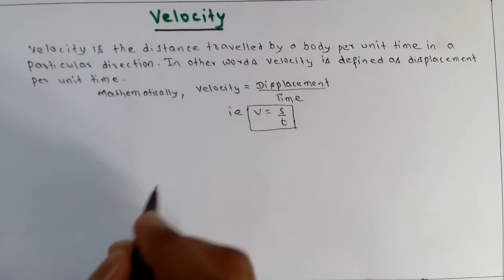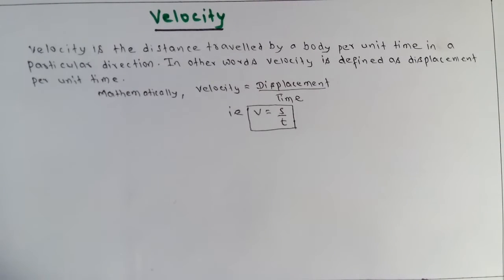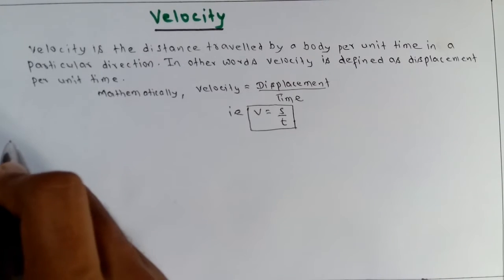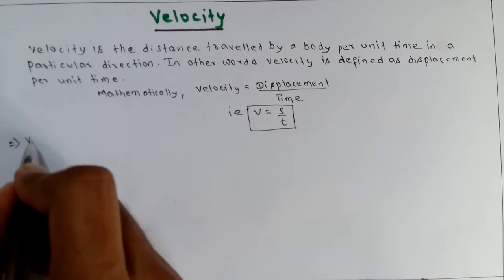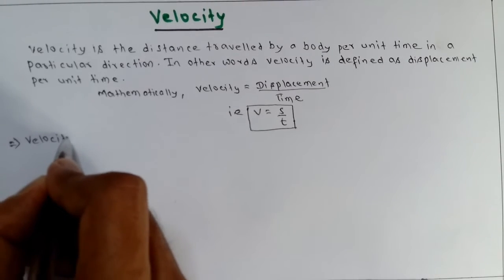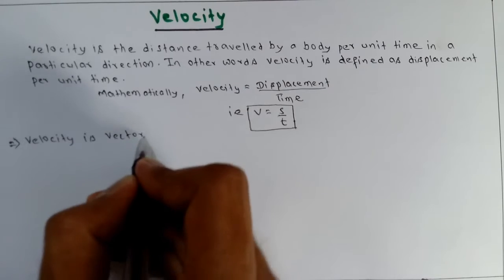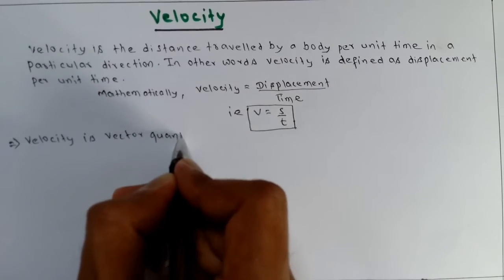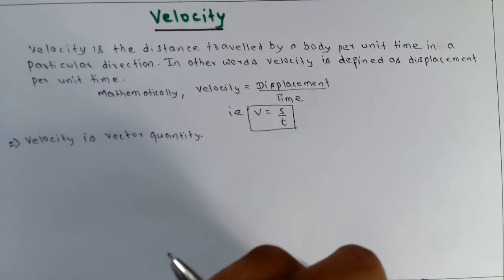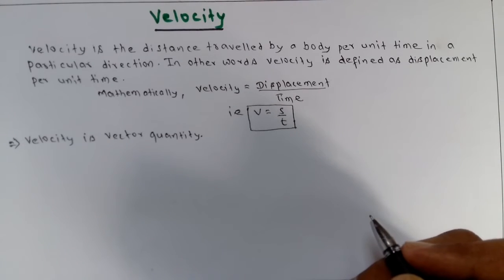Now, is velocity a scalar quantity or a vector quantity? Velocity is a vector quantity. Speed is a scalar quantity. Velocity is a vector quantity because it has both magnitude and direction.